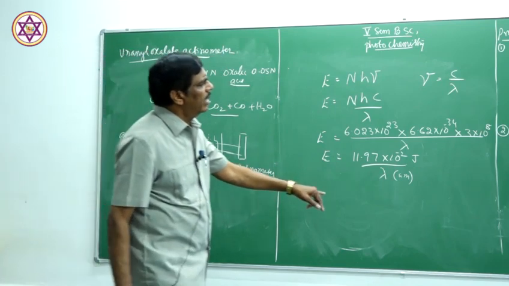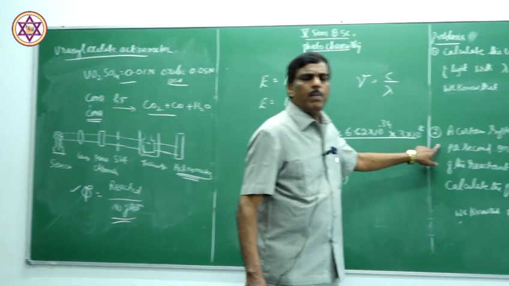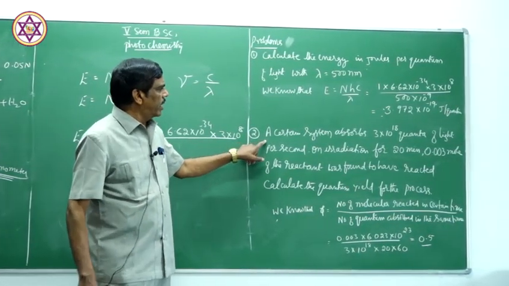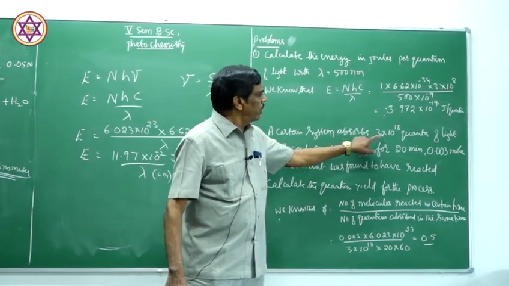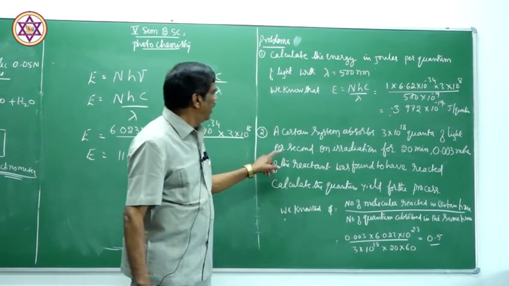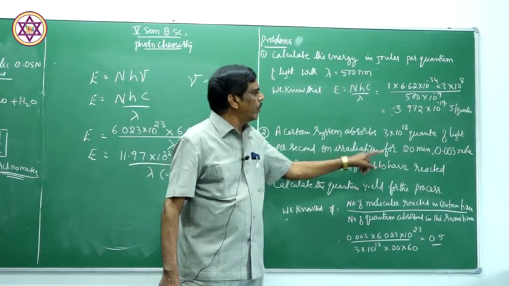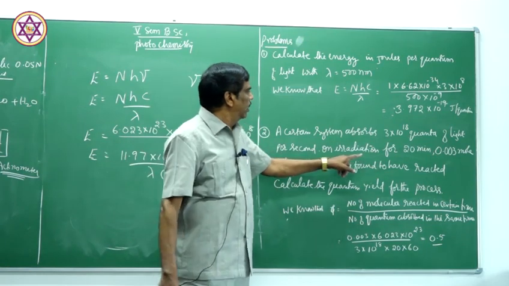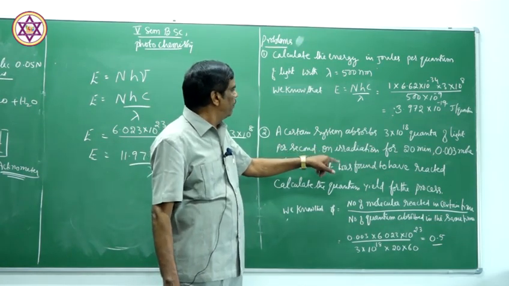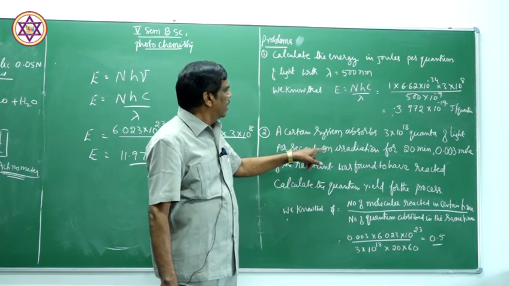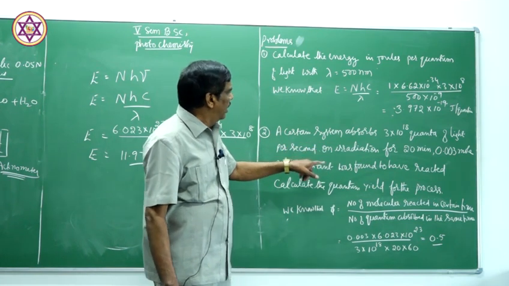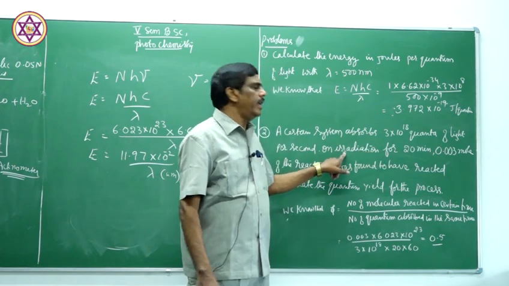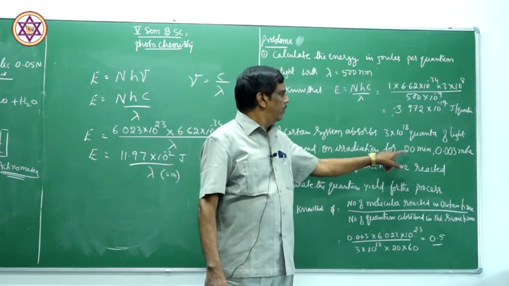Now here a problem is there. A certain system absorbs 3 into 10 to the power of 18 quanta of light per second on irradiation for 20 minutes. So in the thermostat, they have taken a reacting substance, and they have irradiated the light for 20 minutes.